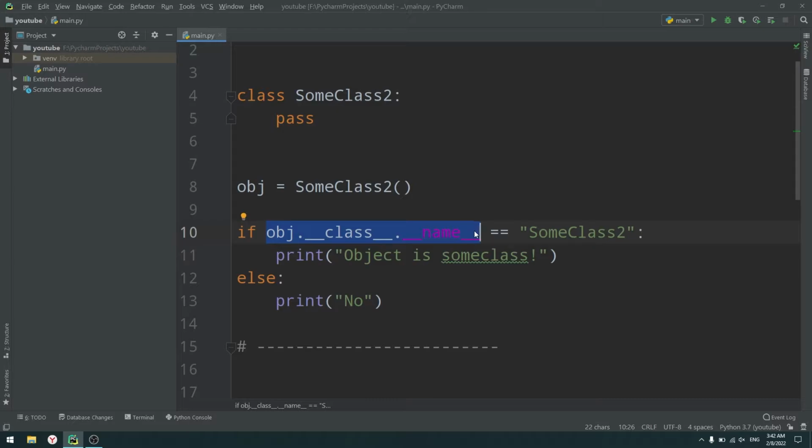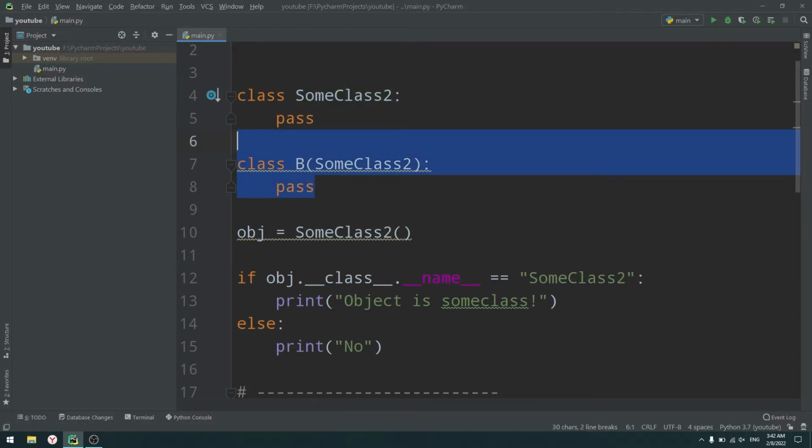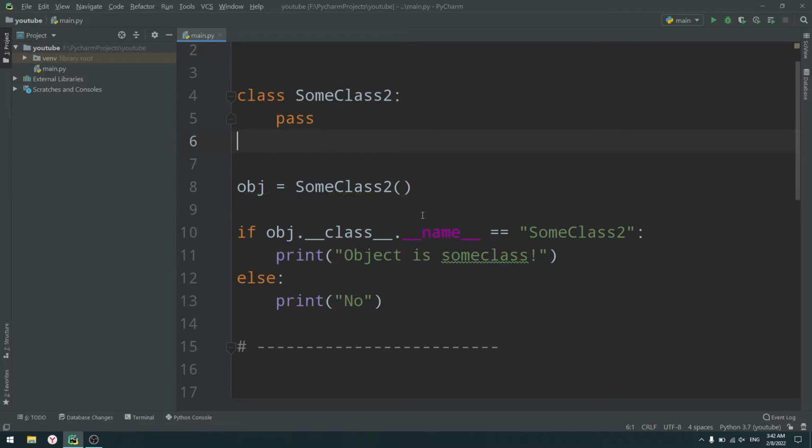The second error is that you can't check for the children of that class. So if I have, say, a class B that inherits from SumClass2, then I can't check for that. Of course, you may not need to check for that, but there are far greater problems when you're using that approach. And why is that? Because Python allows you to do that. In other languages you can do it too, but it would be really hard. Python just allows you to do that, but never write that code, because it's not the best way to do it.